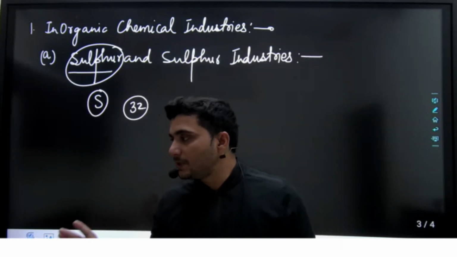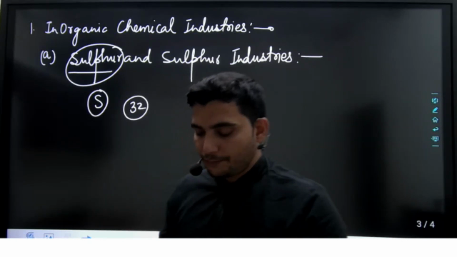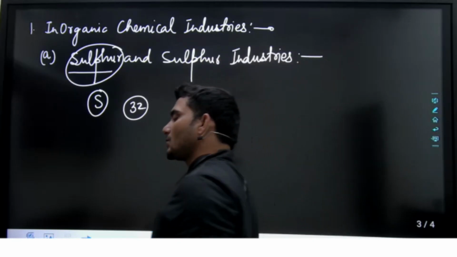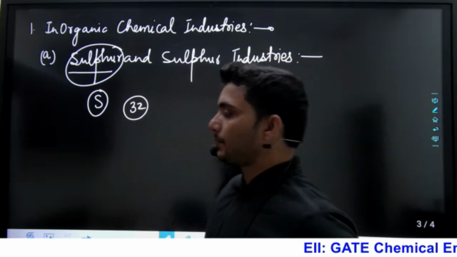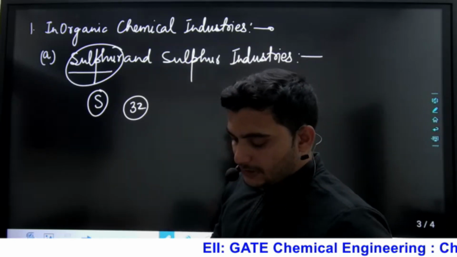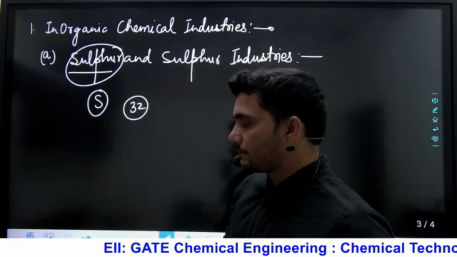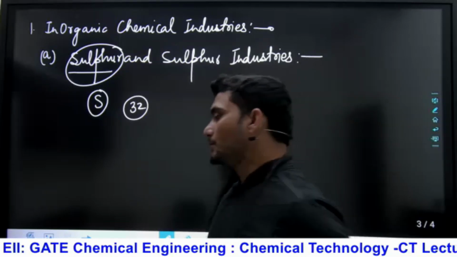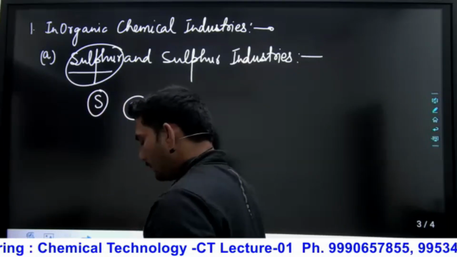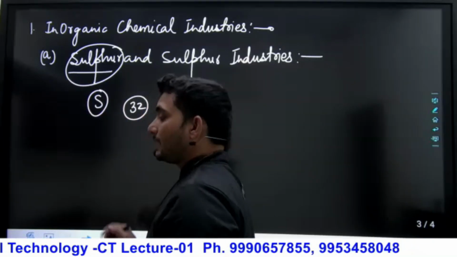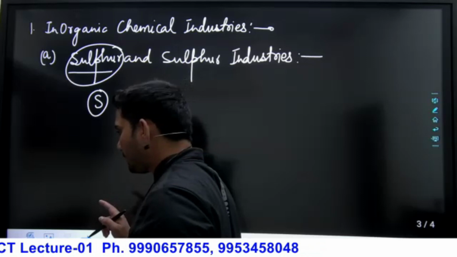That process name is very important, that is called the Finnish process. Second, how can we produce sulfur? Sulfur is produced from the salt domes. From the salt domes we process the sulfur, and what I am interested in is the process name.